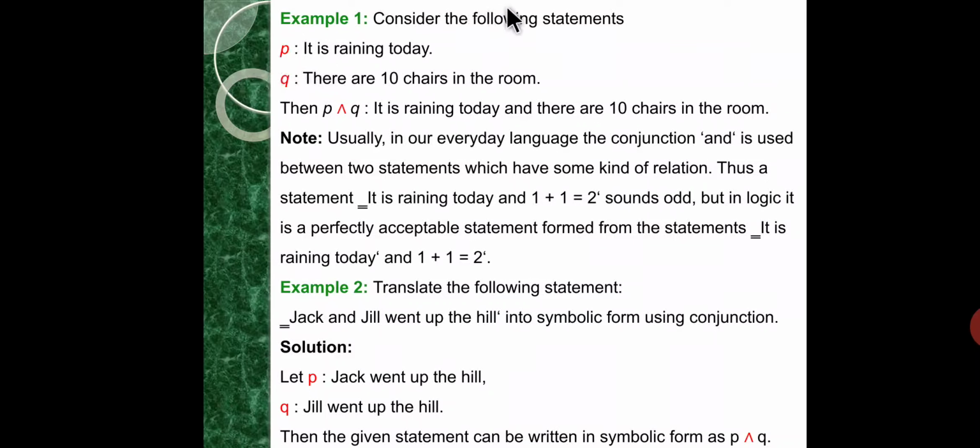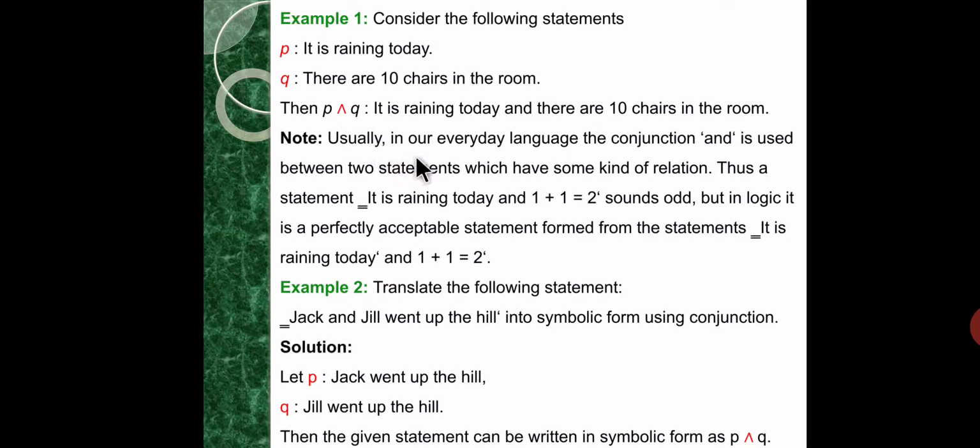So, example, consider the following statements. Here they have given two atomic statements. P: it is raining today. Q: there are 10 chairs in the room. We write these two atomic statements as a compound statement using conjunction: it is raining today and there are 10 chairs in the room. The symbolic form is P and Q.